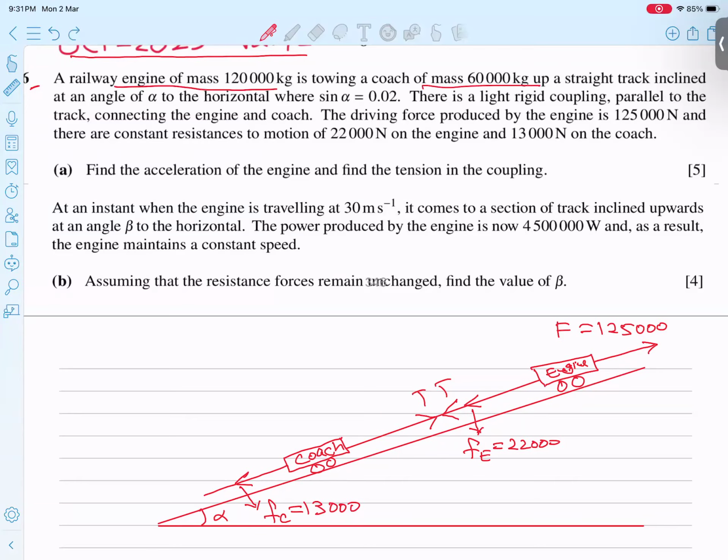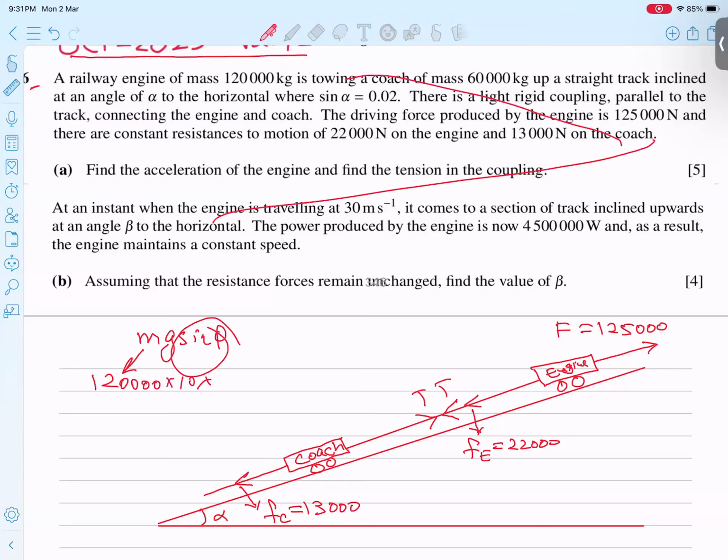If I ask you about the mass of the engine, we know the formula mg sin theta, we always write mg sin theta. Mass is 120,000, g is 10, and sin theta is luckily given here, 0.02.